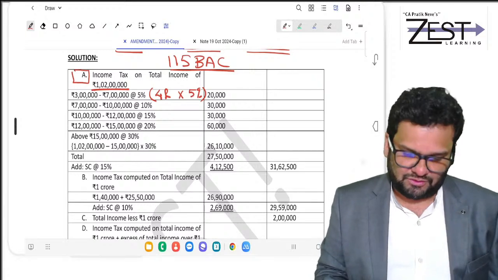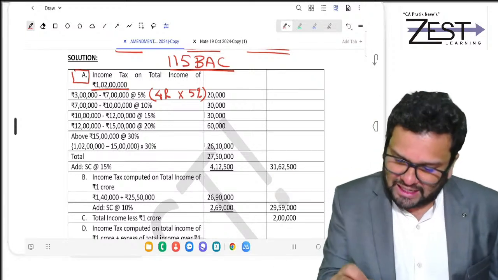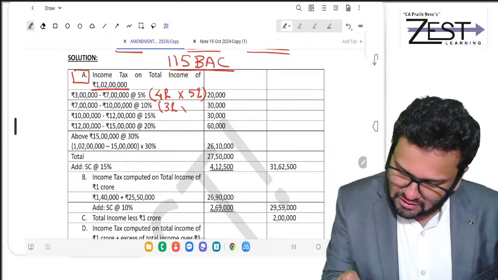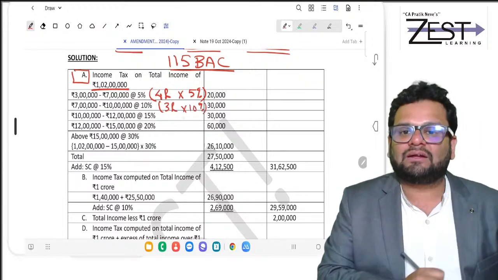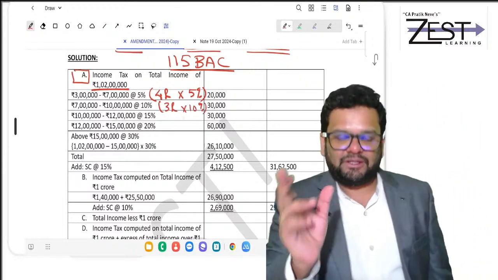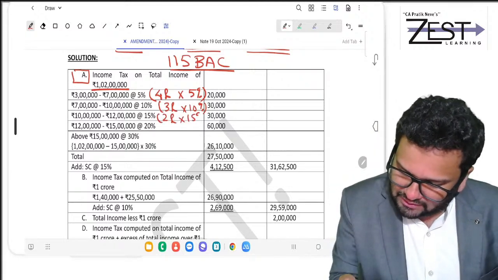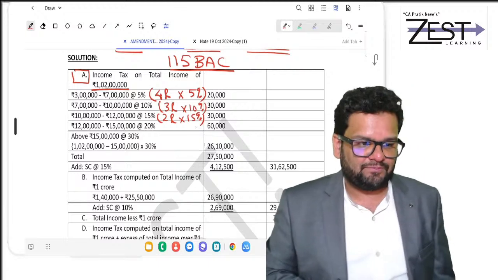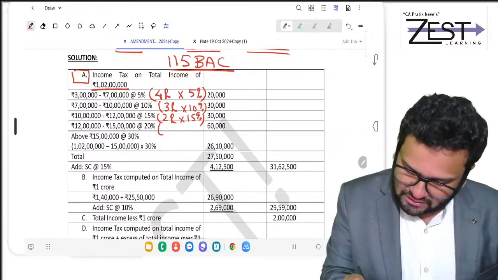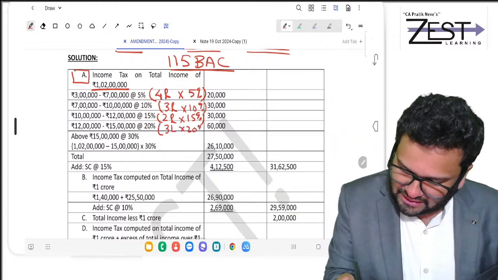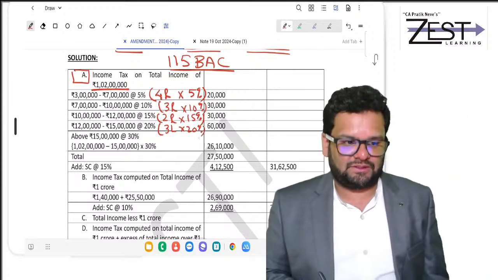20,000. Between 7 lakh to 10 lakh, you have got 3 lakh. On that 3 lakh, calculate at 10%. Between 10 lakh to 12 lakh, you have got 2 lakh, on that 2 lakh, calculate at 15%. Between 12 lakh to 15 lakh, you have got 3 lakh, on that 3 lakh, calculate at 20%.